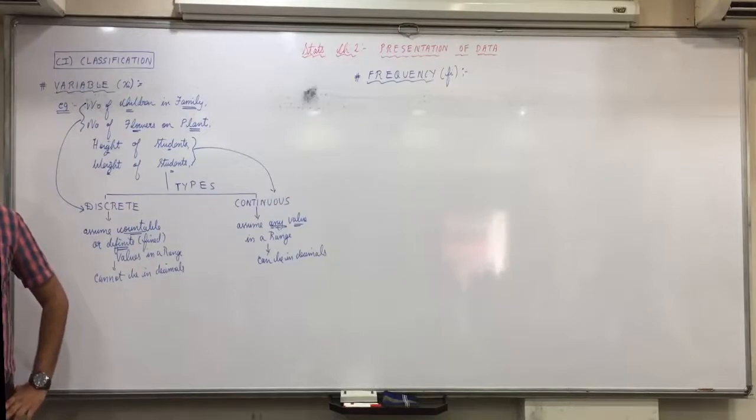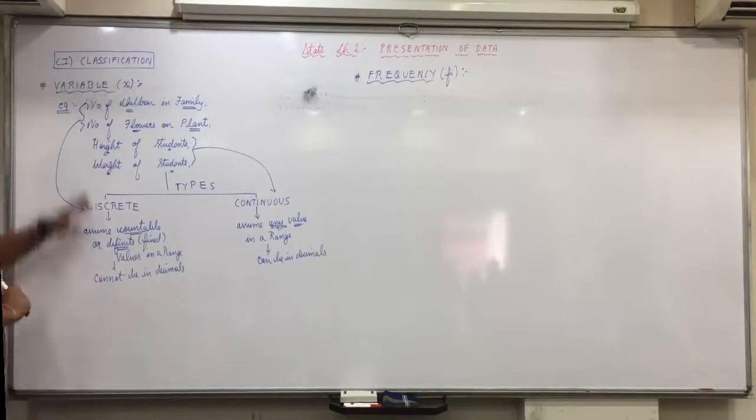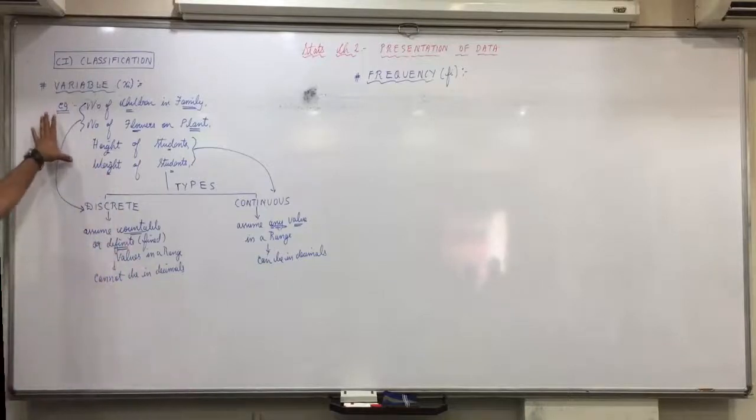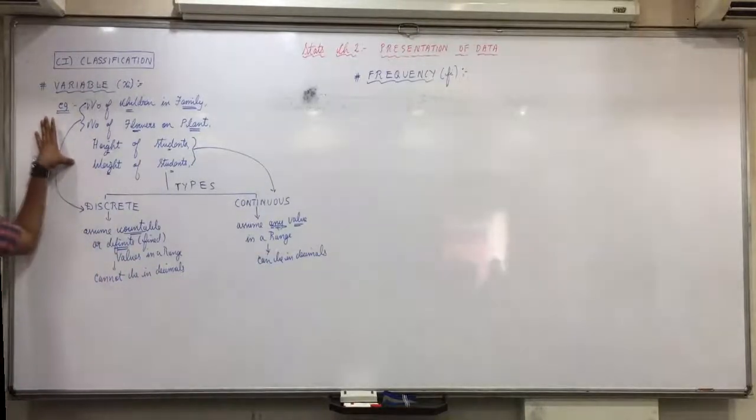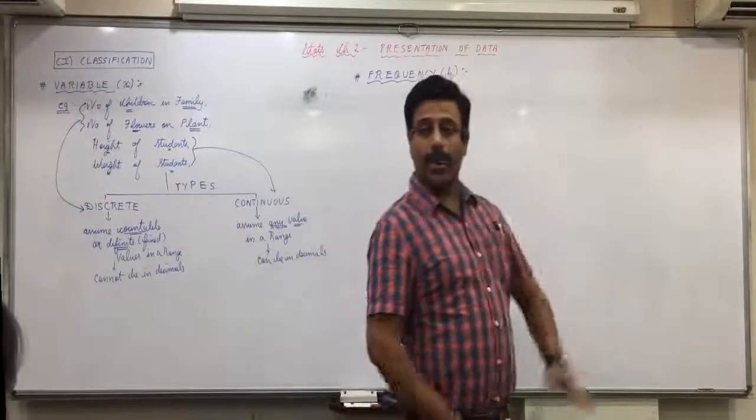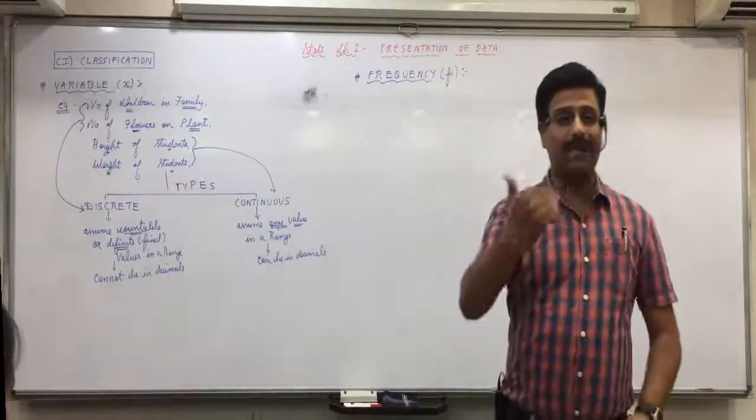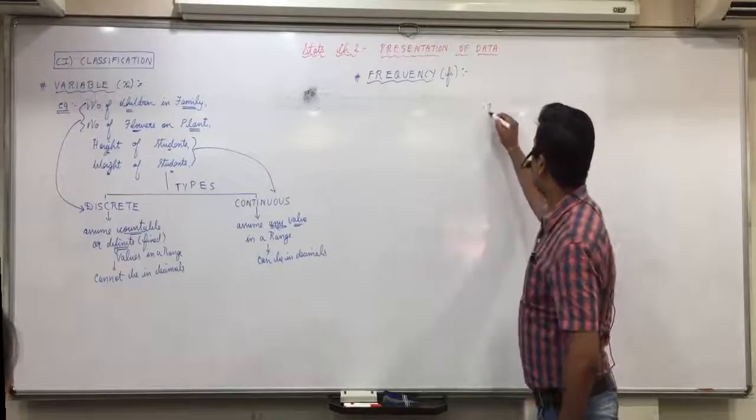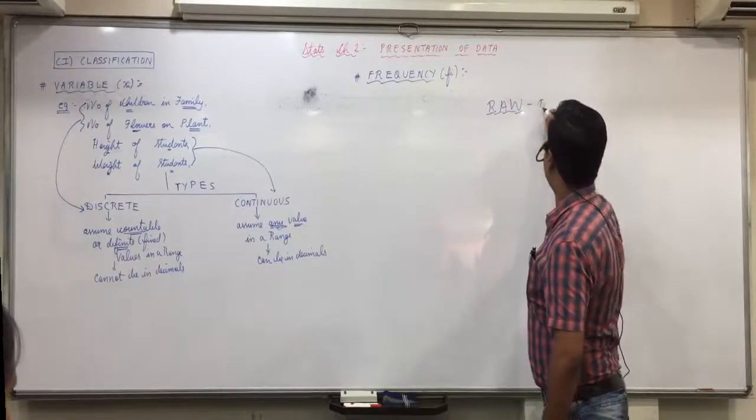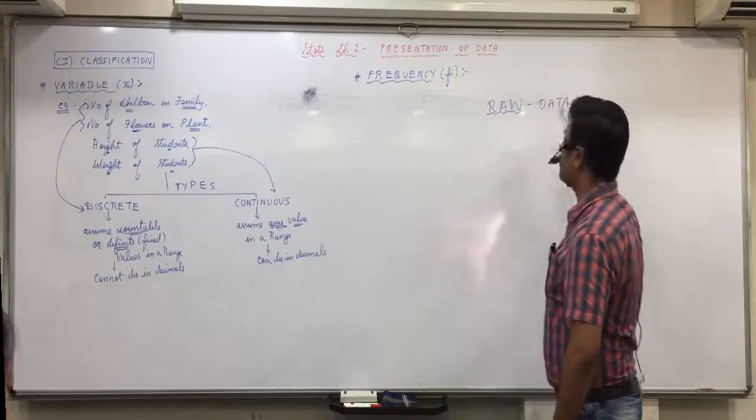Understood that, everyone? Now we can understand what is classification. The term variable, who is not clear, raise your hand. The term frequency, anyone is not clear? First time when we collect the data, it is raw data.